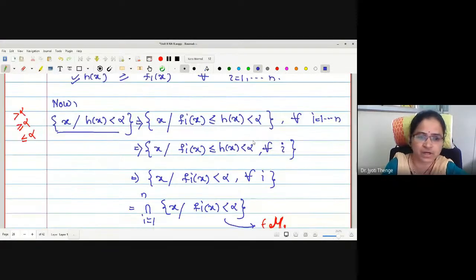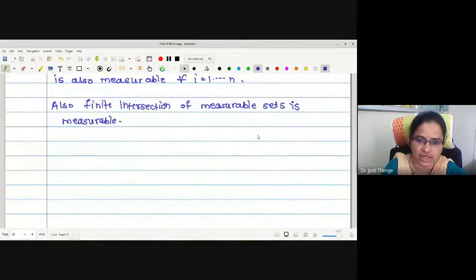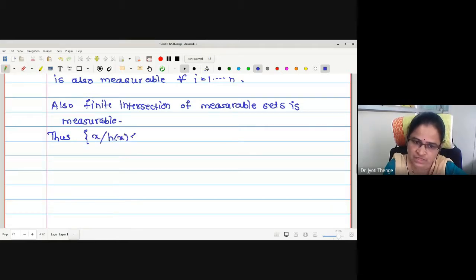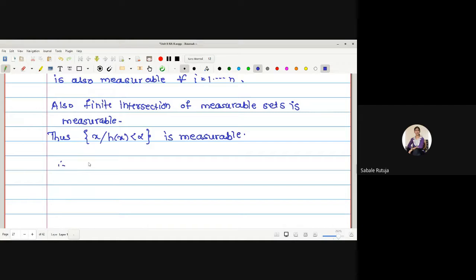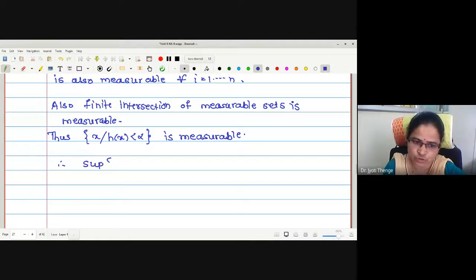Okay. Therefore, may I say this is statement number 1? What is statement number 1? Thus, x such that h of x less than alpha is measurable. But what is h we have defined? Supremum of functions. Therefore, I shall write that the supremum of f1, f2 to fn is measurable.